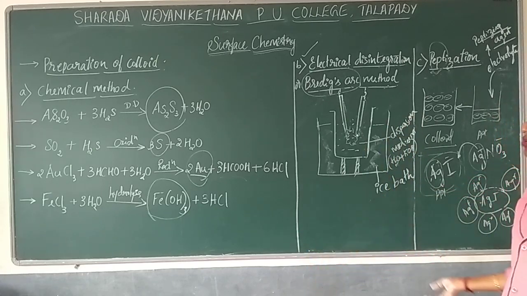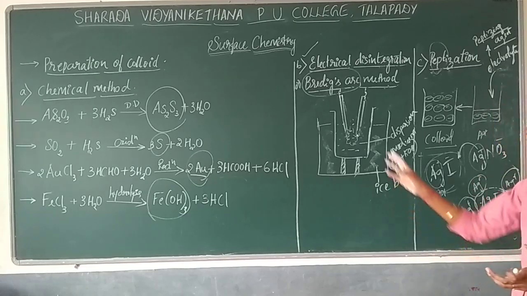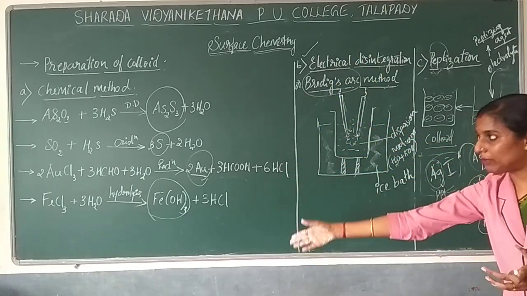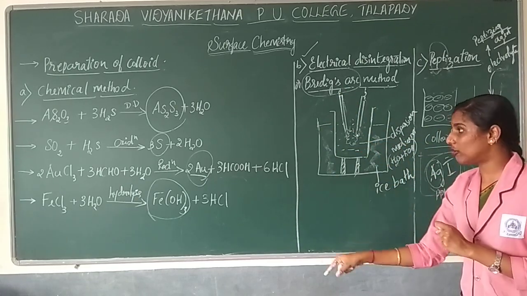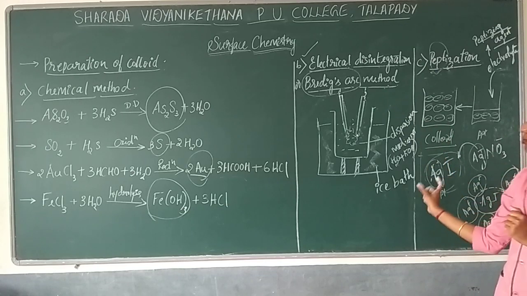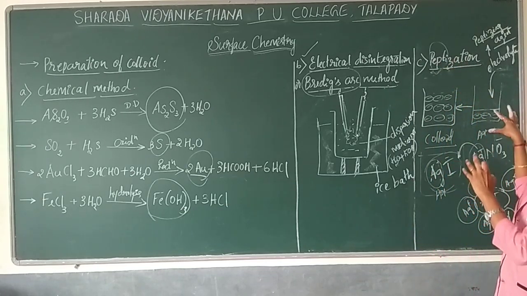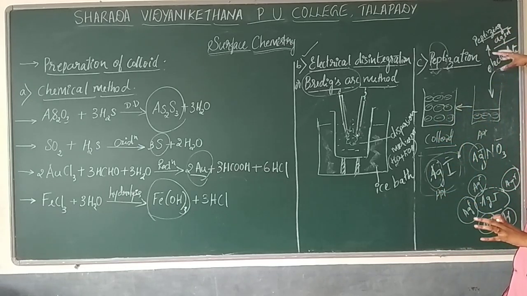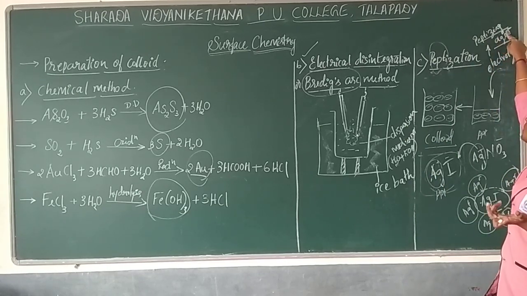Next we will be learning how the purification method is done. I guess you understood the preparation of colloids: the chemical methods, either double decomposition, oxidation, reduction, or hydrolysis, and Bredig's arc method using a certain setup. And peptization is nothing but conversion of a precipitate into colloidal form just by using an electrolyte, which is considered the peptizing agent.